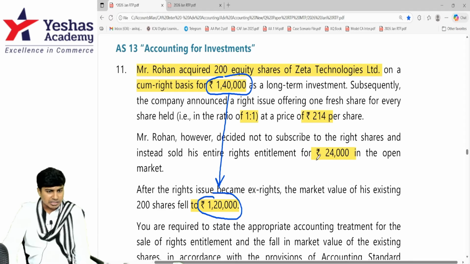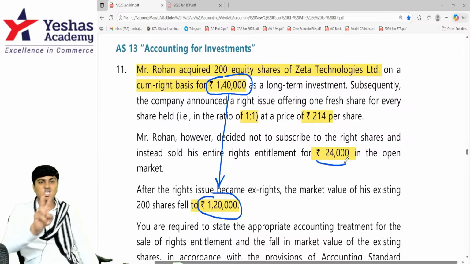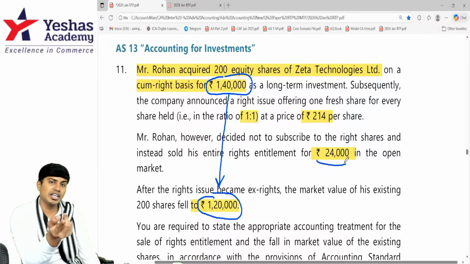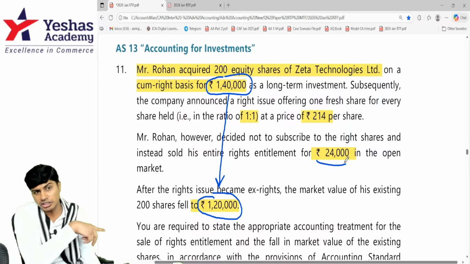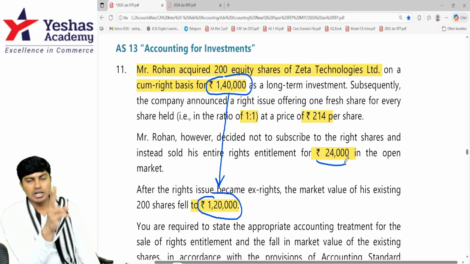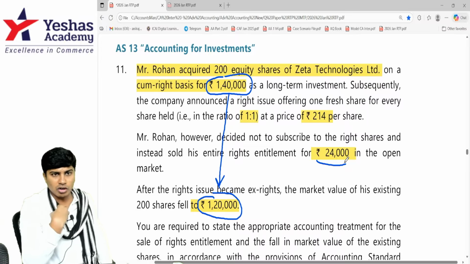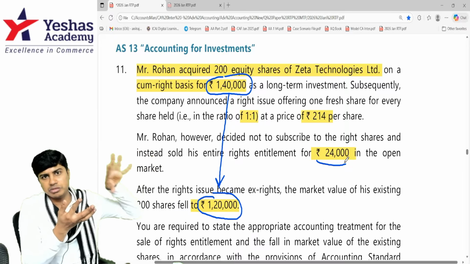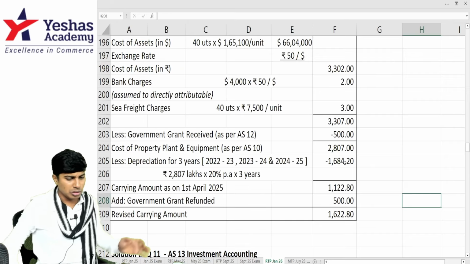That will be adjusted against this 24,000. 24,000 sale of right entitlements consideration is what we got. The 20,000 will be adjusted against the cost. Only 4,000 will be charged to P&L as profit. 24,000 sale of rights value what I got. 20,000 will be used to reduce the cost of investments. 4,000 will be charged to P&L.